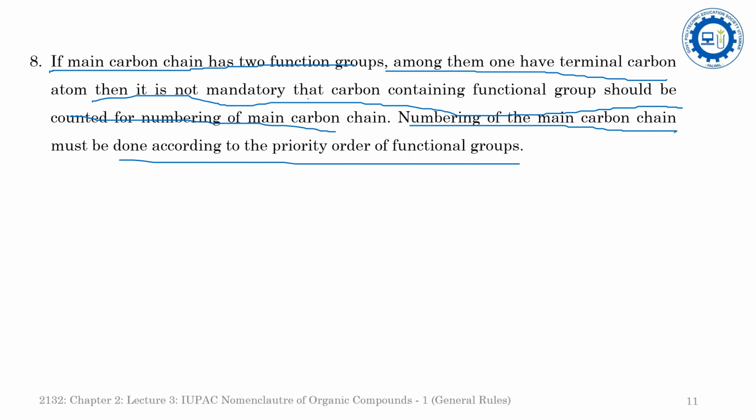If any compound has two or more functional groups, sometimes the functional group may have a carbon atom, for example carboxylic acid, cyano group CN, isocyanide group NC, acid anhydride, aldehyde, keto group, etc. There are a lot of functionalities which contain a carbon atom. But first of all, we will have to assign the numbering as per the priority order of the functional groups.